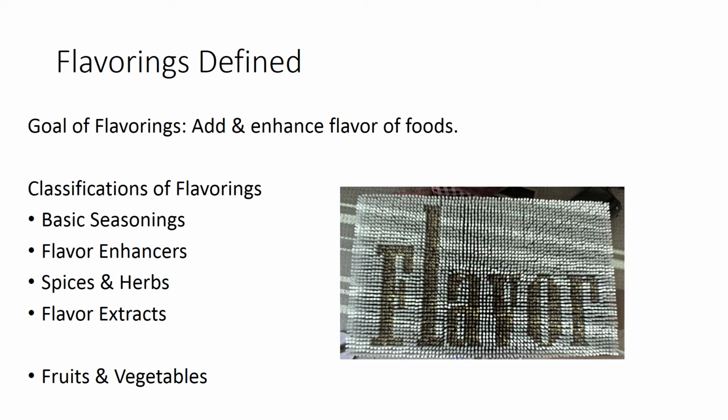The classifications of flavorings can be broken down into the top 4 main classifications: basic seasonings, flavor enhancers, spices and herbs, and flavor extracts. And lastly, we will talk about how we can add fruits and vegetables as flavorings to foods to maximize their flavor. This is where things get truly exciting, because this allows us to get really creative, maximizing both the nutrition and flavor of foods.